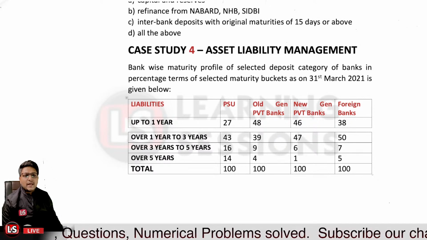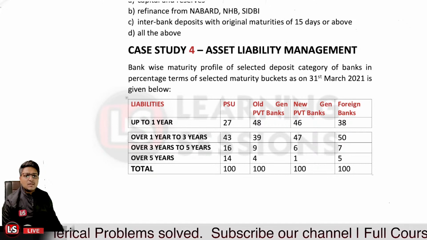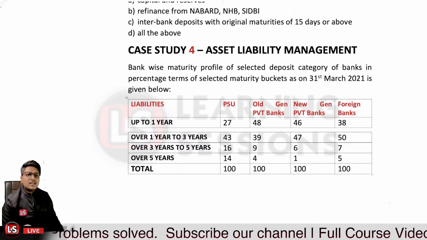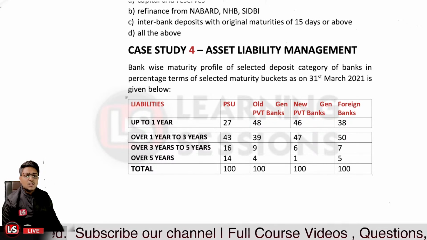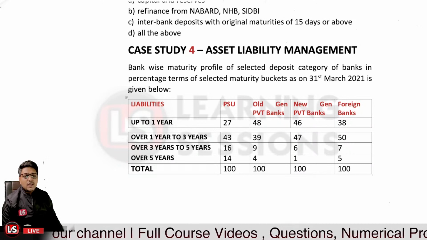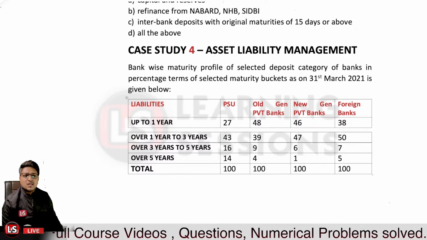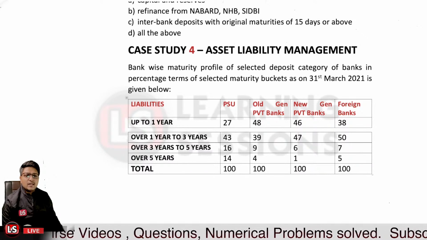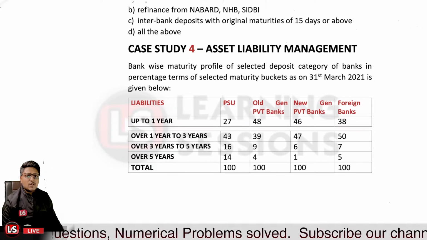So the bank wise maturity profile of selected deposit categories of the banks, in percentage terms of selected maturity buckets as on 31st March 2021, is given. Percentages are given related to the selected deposit categories for the different categories of banks. The maturity profile is given here, and we need to answer as per the data given.